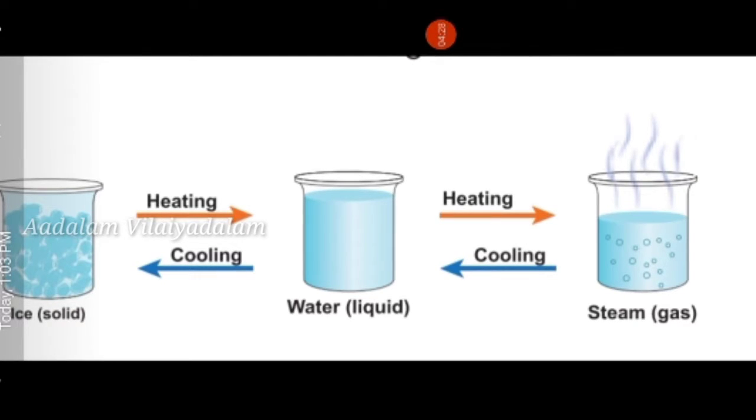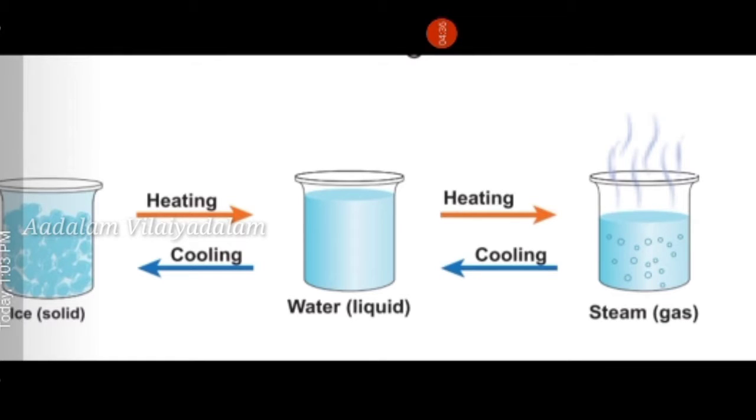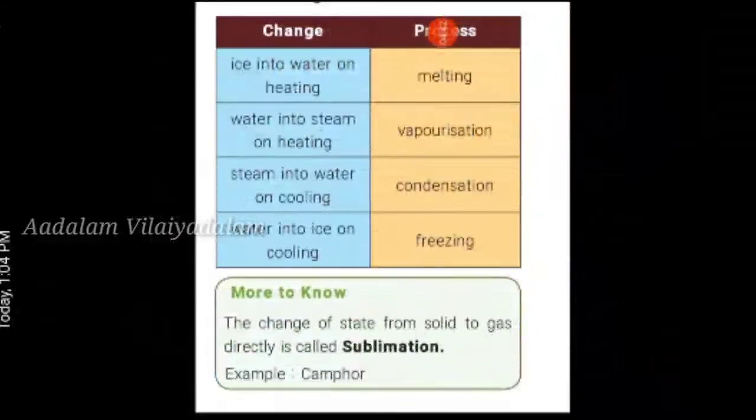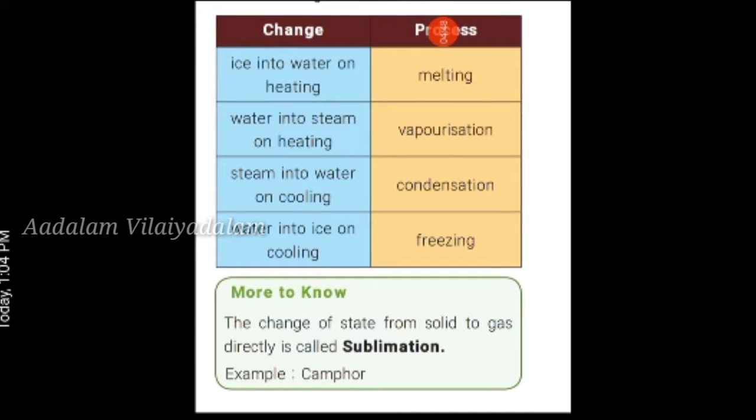It's called sublimation. What is sublimation? Change of state from solid to gas directly is called sublimation. For example, camphor or naphthalene. This is an example of sublimation.